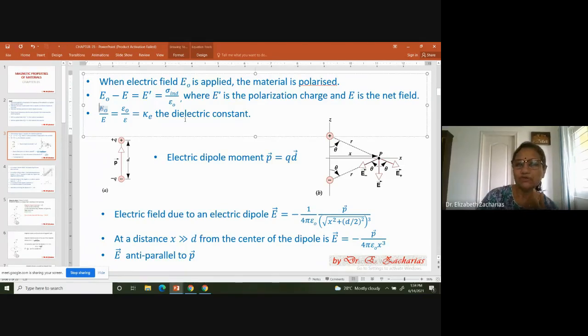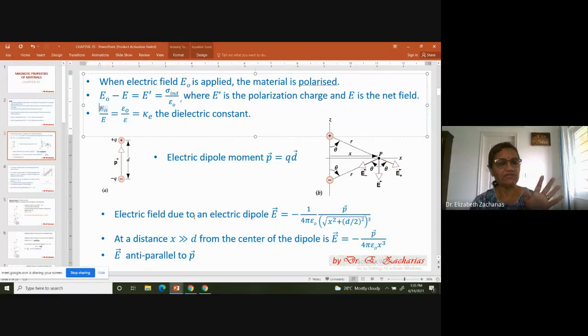Now, we use the word dipole moment. So what's an electric dipole moment? Again, I'm just reminding you what you studied. A positive charge and a negative charge separated by a distance d. Dipole moment is defined as P equal to Q D, where P is a vector, D is also a vector. And what is the direction of the P vector? P vector is from the negative charge to the positive charge.